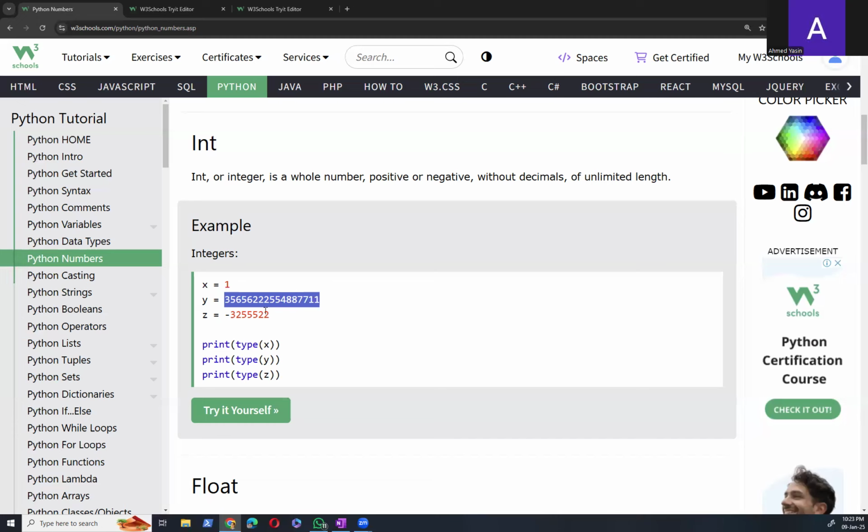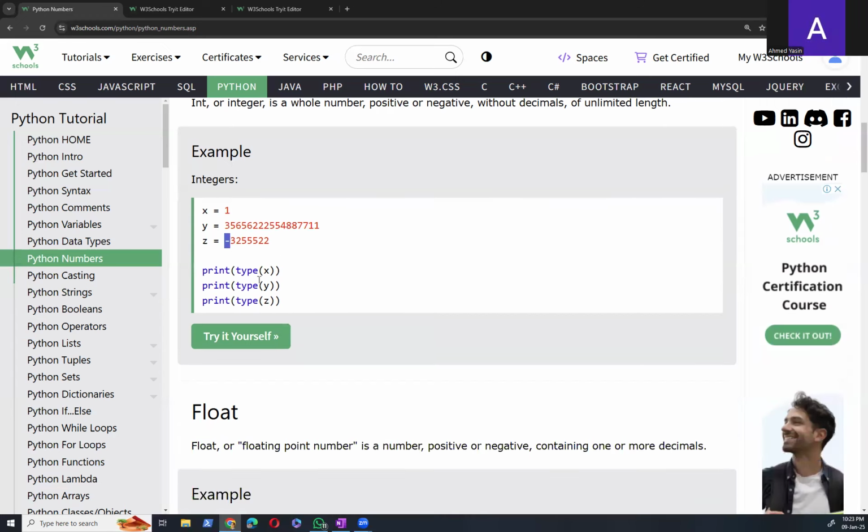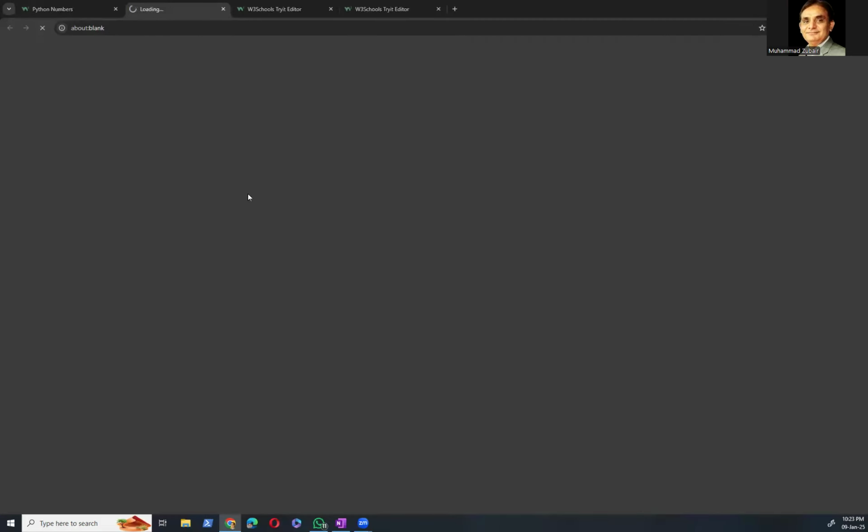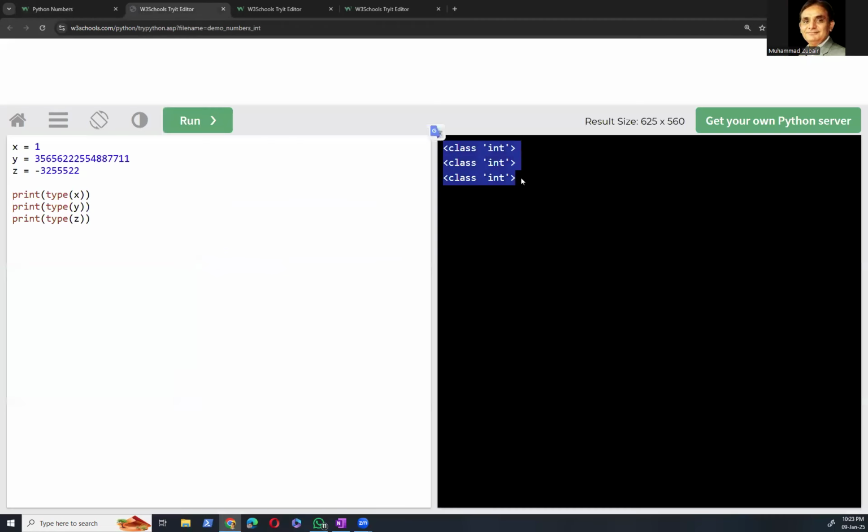In other languages, a simple integer variable cannot contain such a huge value. So we need to tell them that this is a double integer, this is a large integer. In Python it's only integer, and it can contain a huge value. Simple. And a value could also be negative. Again it's simple, and all these are integers.